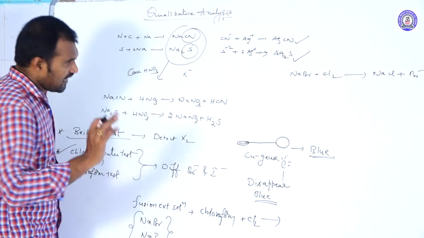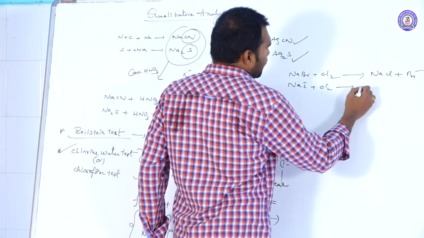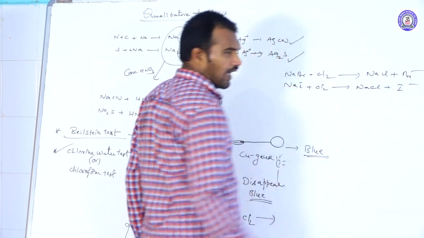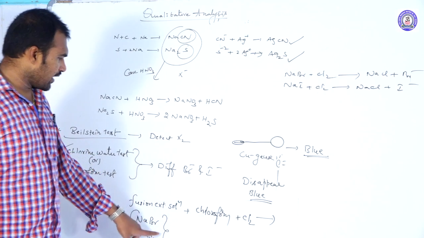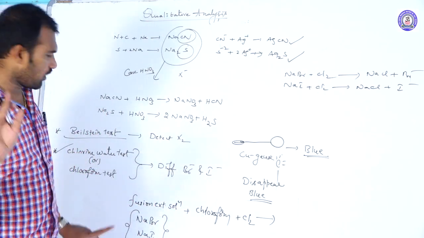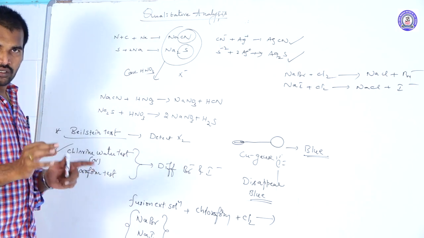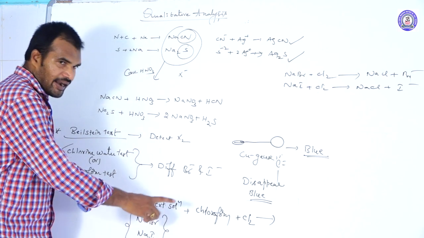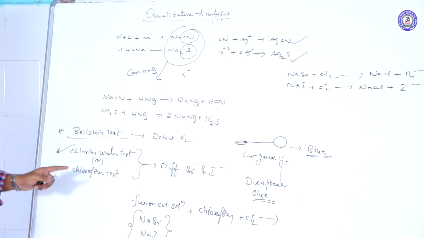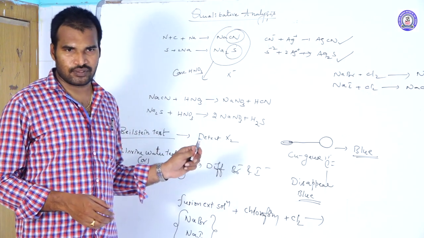And suppose it is NaI. NaI reacts with the chlorine and forms NaCl, and liberates iodine. After the iodine dissolves in chloroform, the chloroform solution becomes violet colored. So it confirms the presence of iodide. So to differentiate whether it is a bromide or iodide, which test do we follow? Chlorine water test or chloroform test. So this is about the Lassaigne's test and detection of halogens.